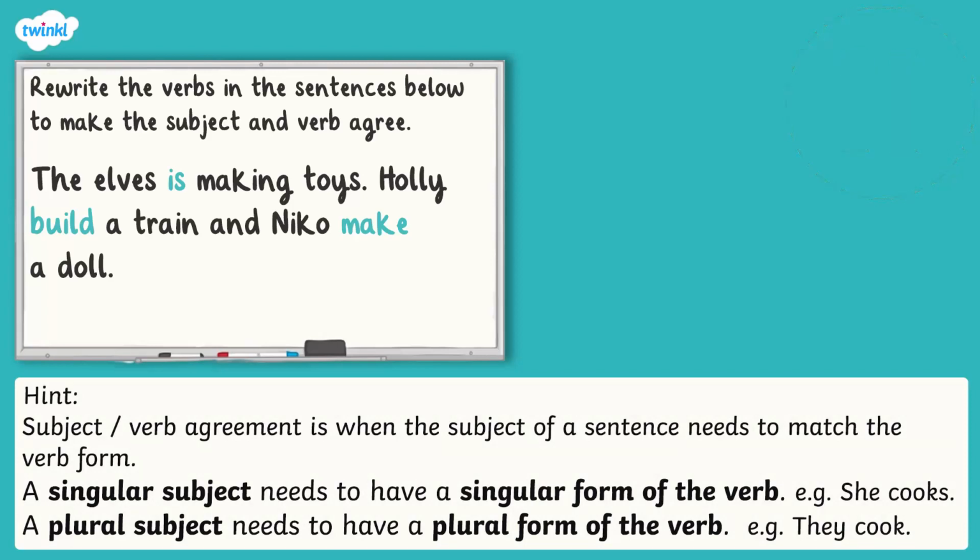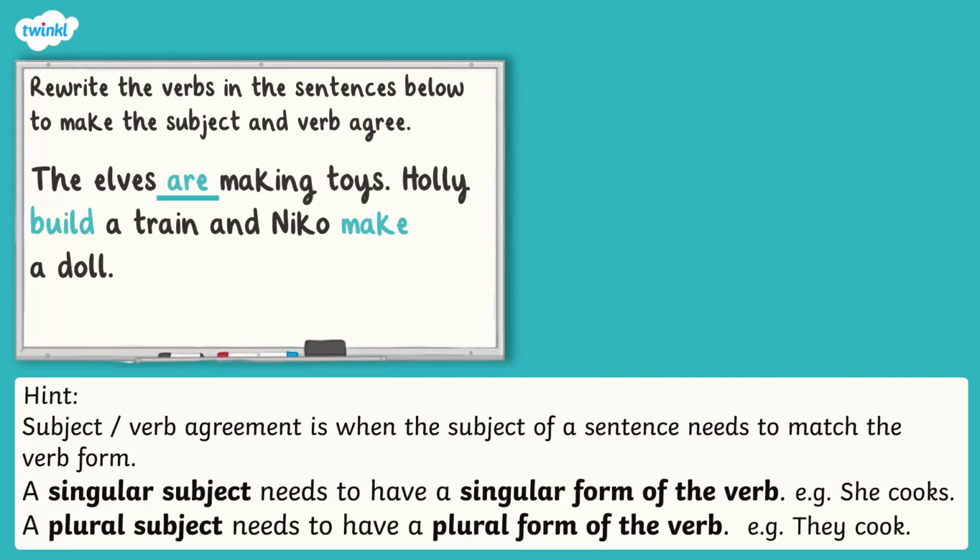Do you have an answer? Great. First, let's take a look at the subject, elves. This is plural, so we need to also make the verb form plural. Therefore, is becomes are. The elves are making toys.